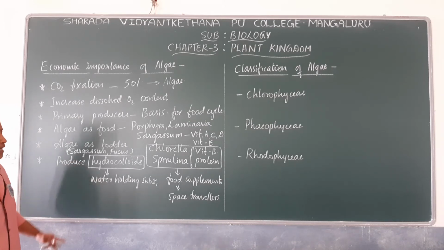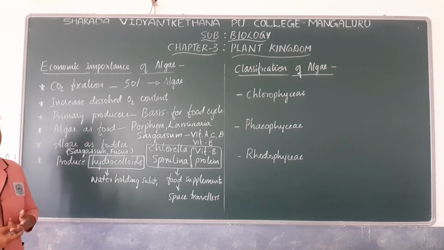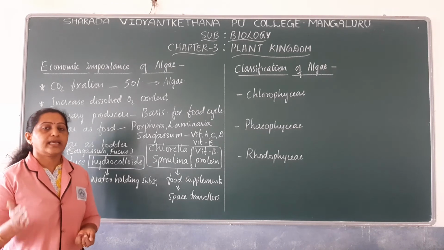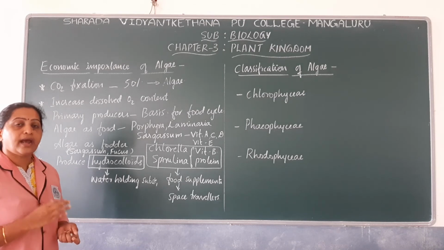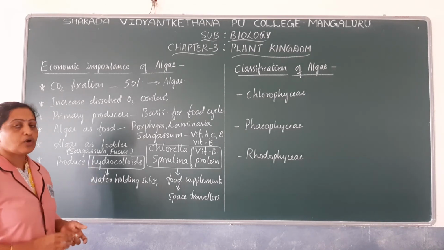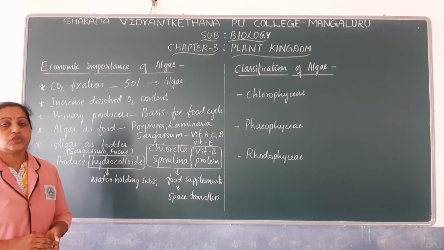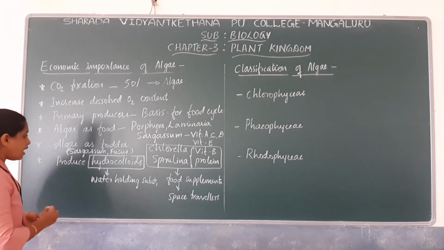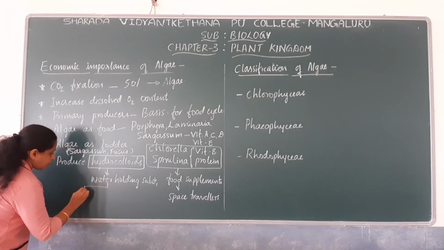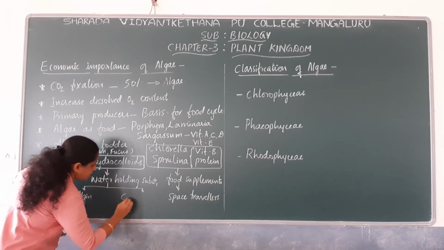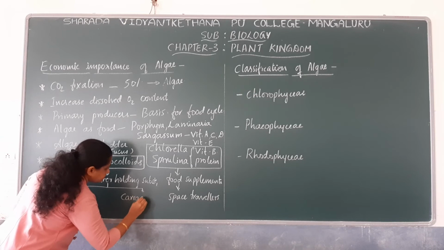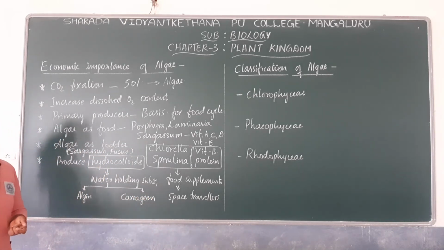There are various types of hydrocolloids, and they are mainly obtained from brown algae or red algae. In algae there are different types: green algae, brown algae, red algae, and among these, especially the marine red and brown algae may produce certain water holding substances. Some of these are algin and carrageen.